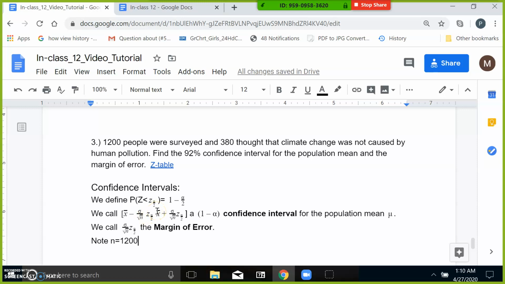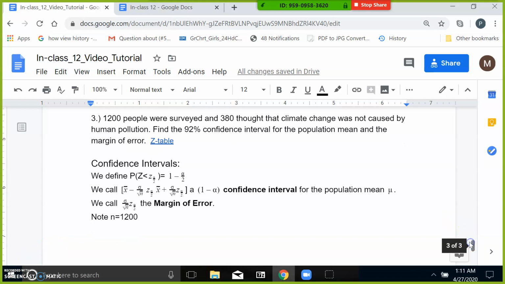And okay, so let's find our x bar. So our x bar then is going to be 380 out of 1200. So let's compute it here. In our case, our x bar is what we're calling p hat, the sample proportion. So it's 380 out of 1200. Okay, so you worked it out as 0.3167. So we figured out the x bar here.